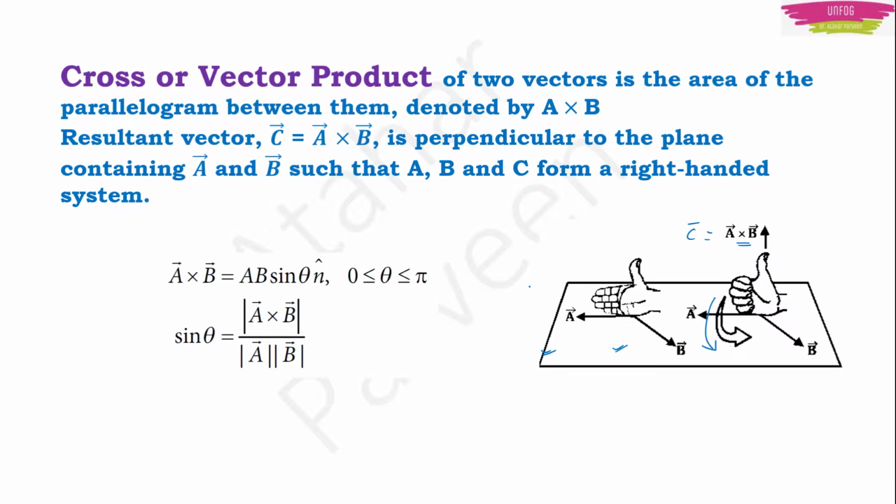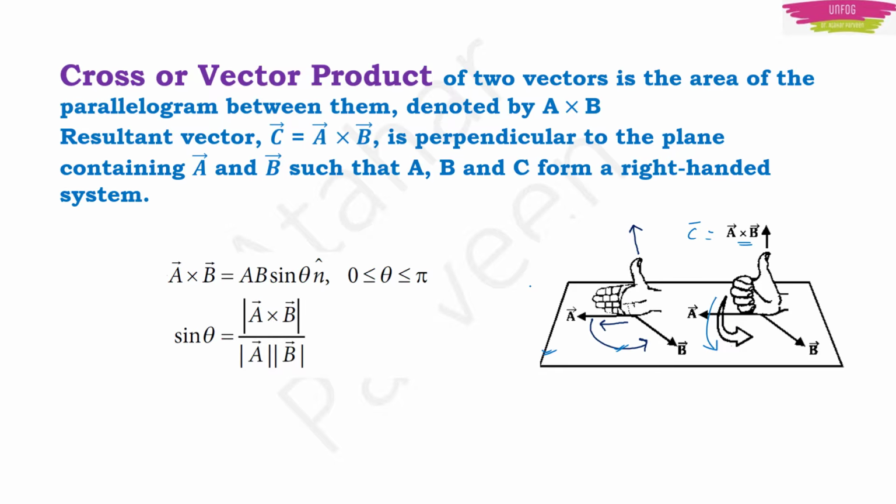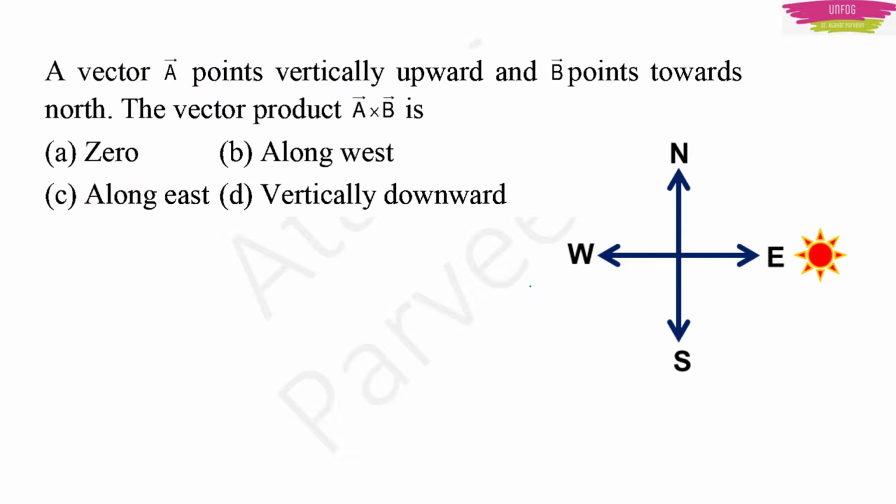Now based on this direction, I'll give you one example. The question is, a vector A points vertically upward and B points towards the north. The vector product A cross B is, they have given 4 options: 0, along west, along east, vertically downward. I have made all the 4 directions here.